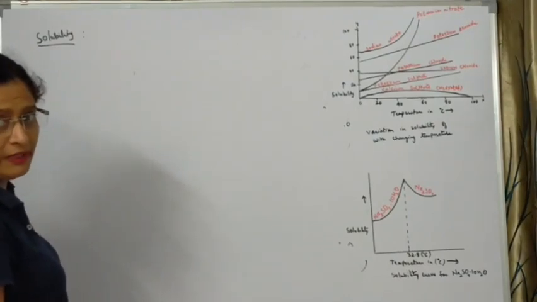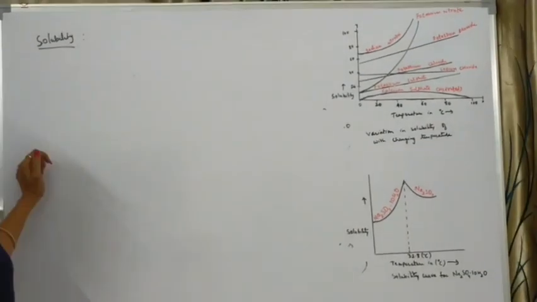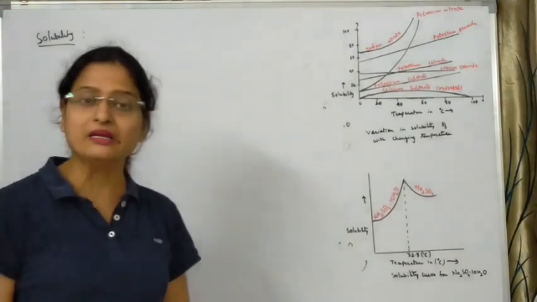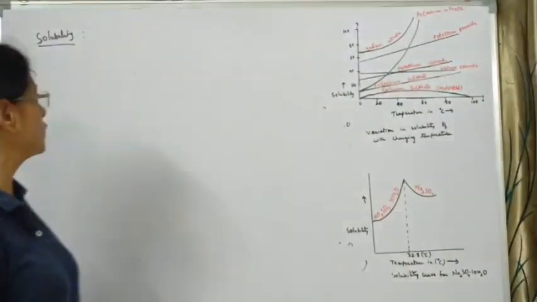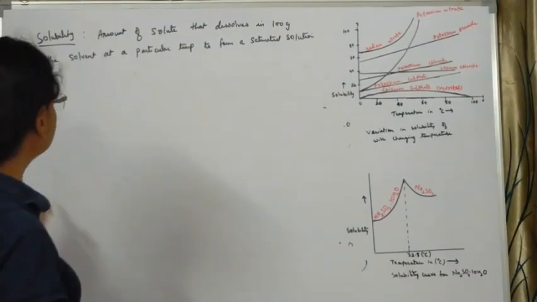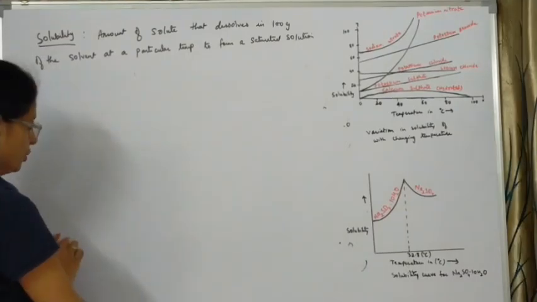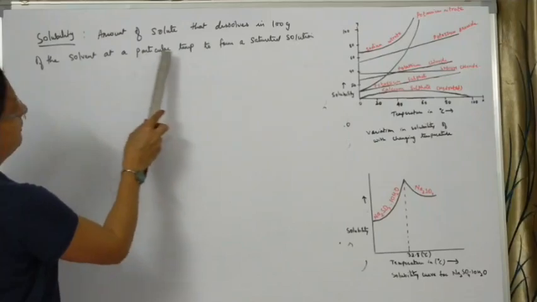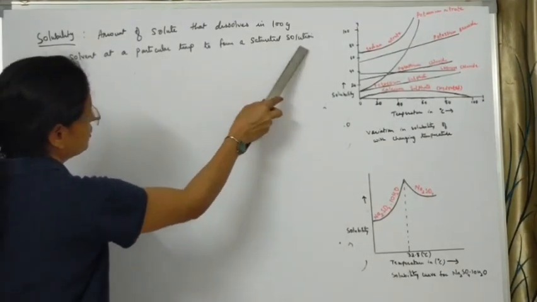Now, what is solubility? Solubility is the amount of solute that dissolves in 100 grams of the solvent to form a saturated solution at a particular temperature. I repeat once again, solubility is the amount of solute that dissolves in 100 grams of the solvent at a particular temperature to form a saturated solution.